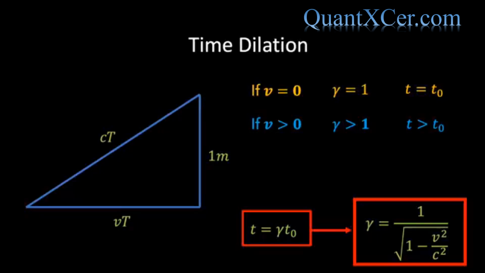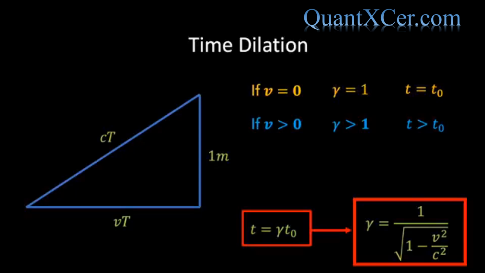Now, if all moving clocks run slower by the same amount, then we should just have to say, in a certain sense, that time itself appears to be slower in the moving train. All of the phenomena in the moving train, the person's pulse rate, their thought processes, how long it takes to grow up and get old, all of these things must be slowed down in the same proportion in order to preserve the principle of relativity. This difference in elapsed time between stationary and moving frames of reference is referred to as time dilation, and is one of the great predictions of Einstein's theory of special relativity.